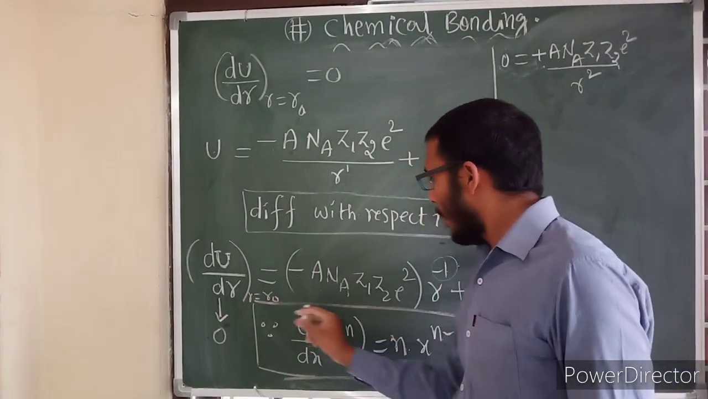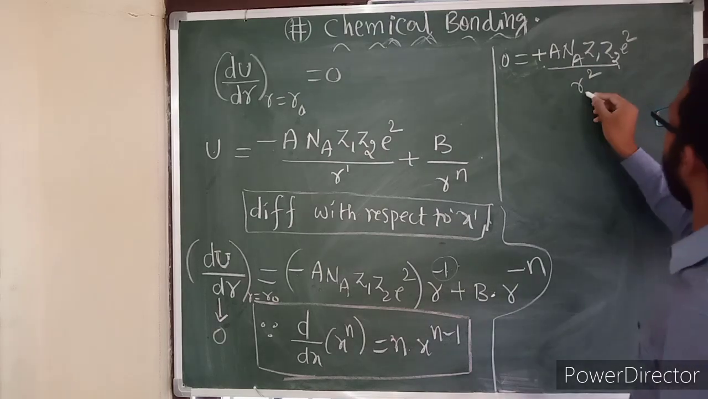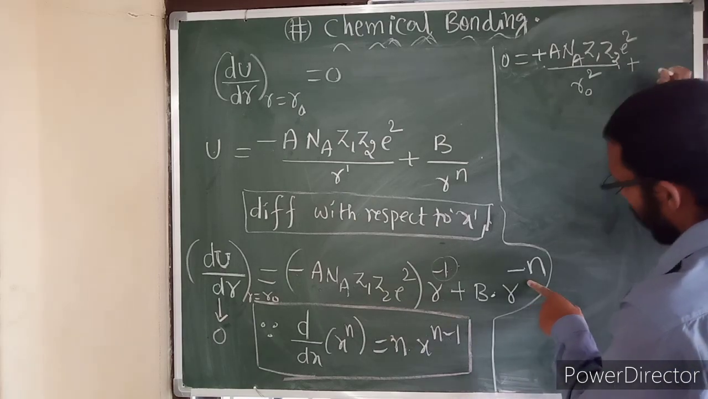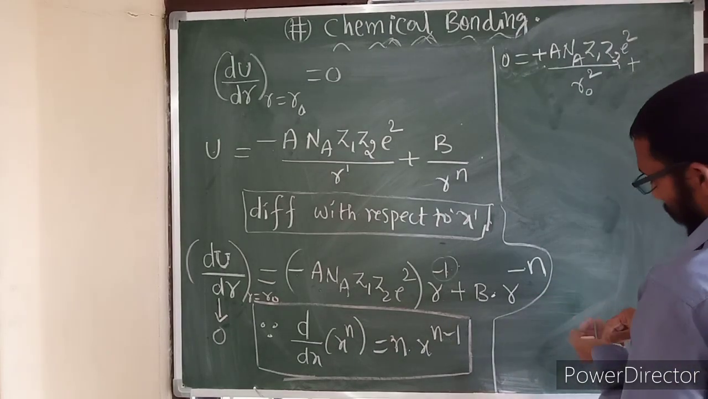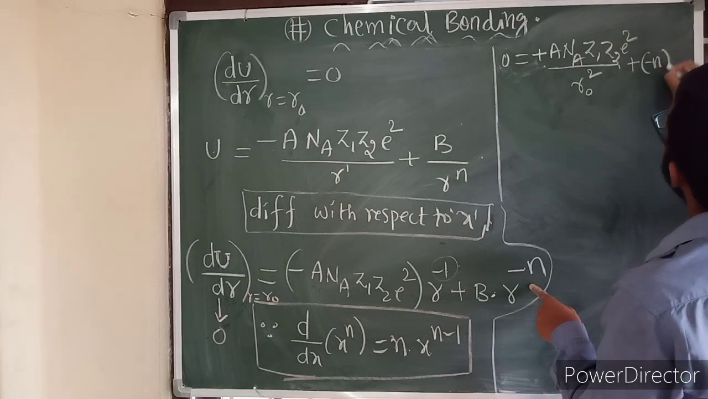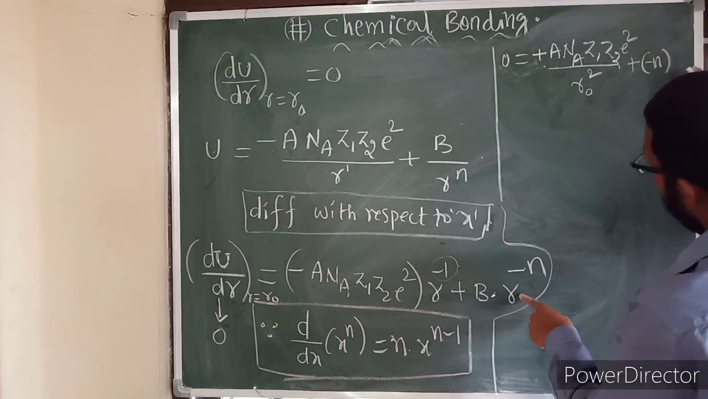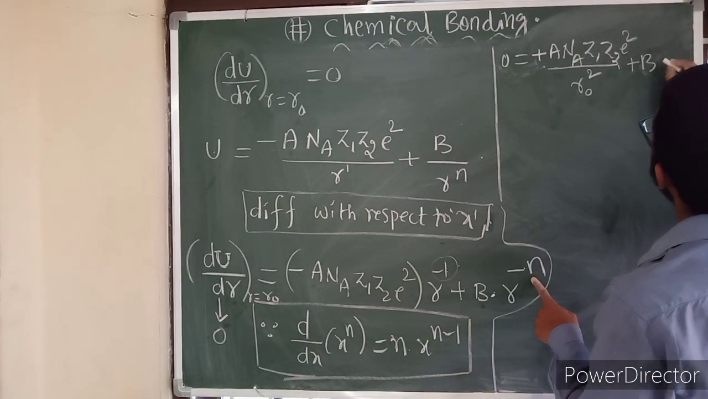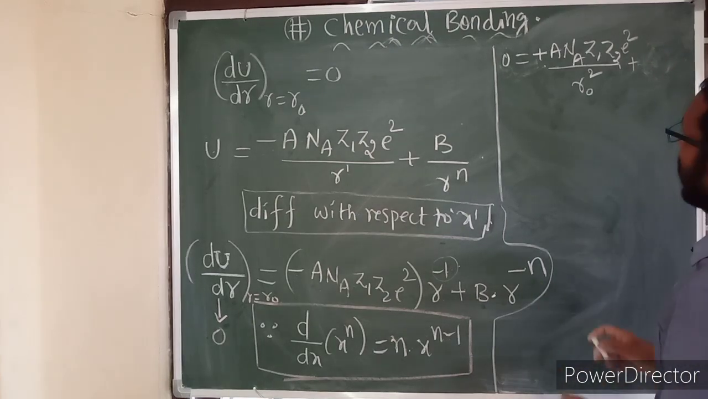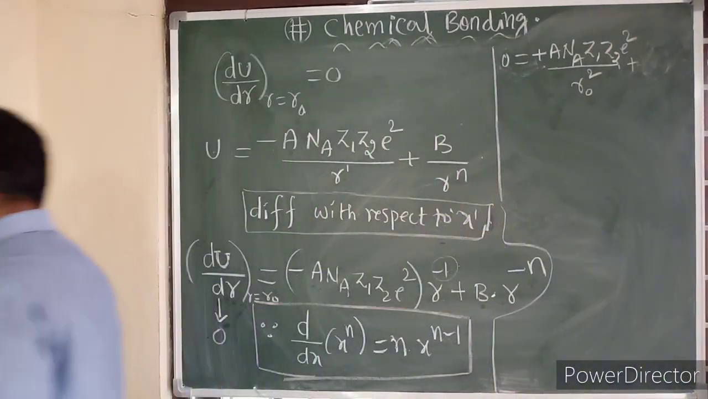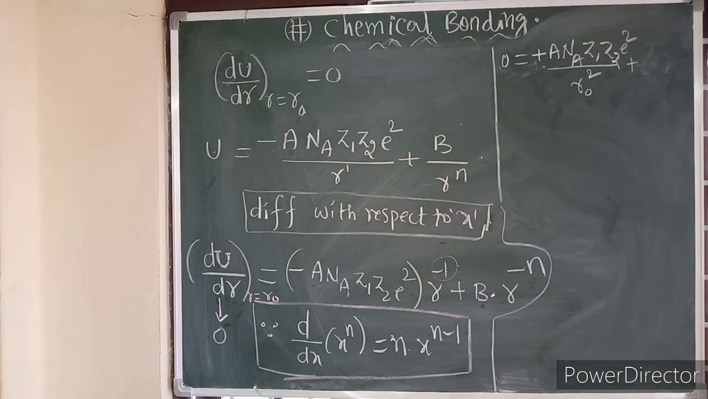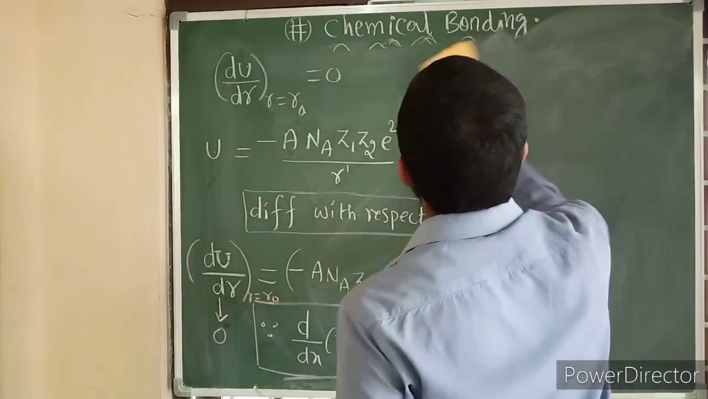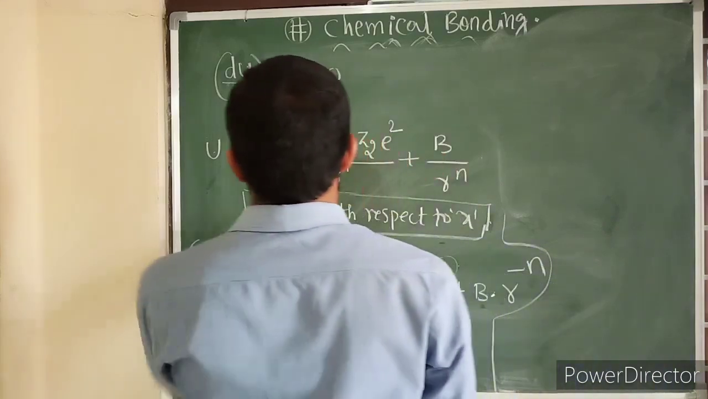Now at r is equal to r naught, everywhere wherever r is there, we need to write r naught. Okay, now if you substitute here, this becomes minus n. Now r power b into r power minus n, sorry, the space is not enough, I will be erasing now. So this also I am erasing.